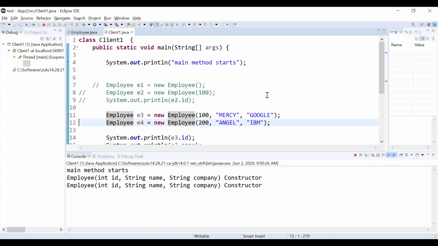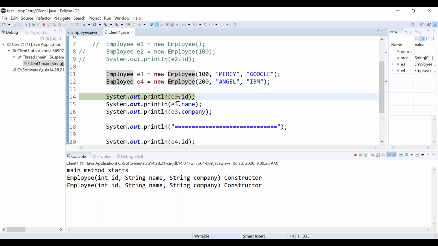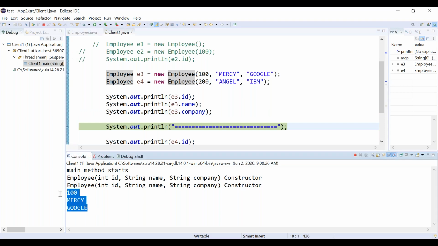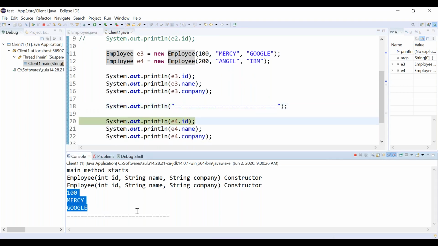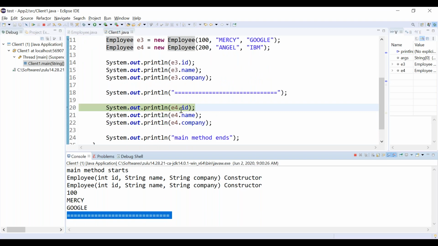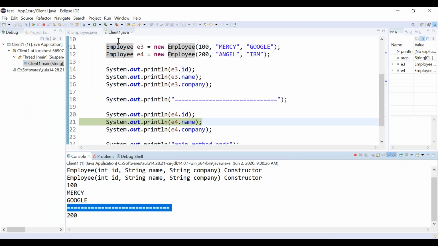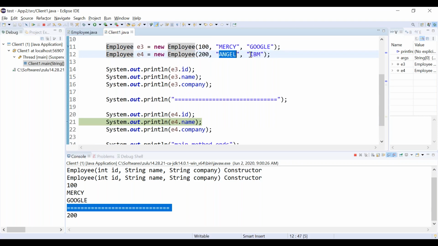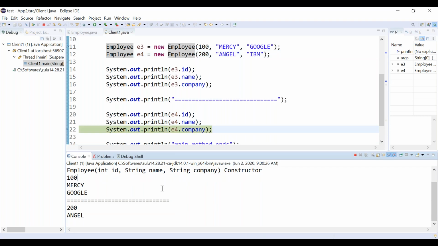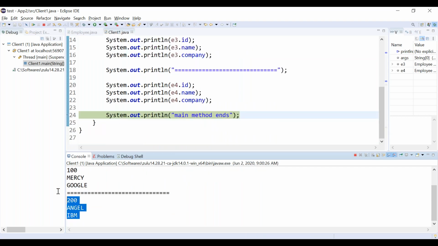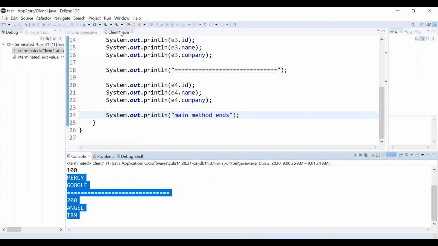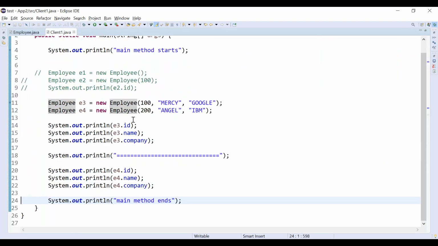After that what am I doing? Here we are printing the first object's values e3.id, e3.name and e3.company, right? After that I am printing some dotted lines. Again we are printing e4.id, right? Who is e4 pointing to? The second object. What are the ID, name and company? ID is 200, name is Angel, company is IBM, right? So this is how the constructor plays a vital role when we are creating the object.